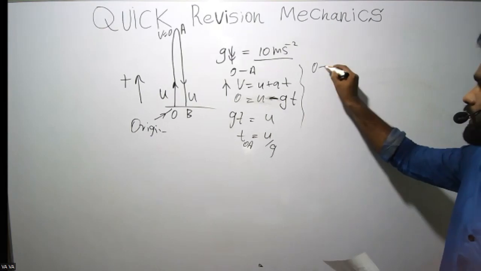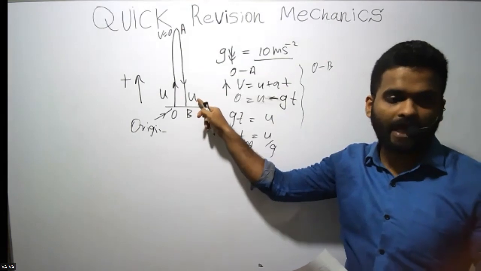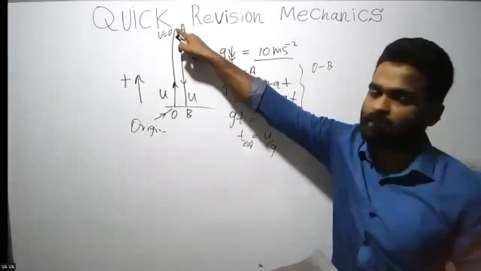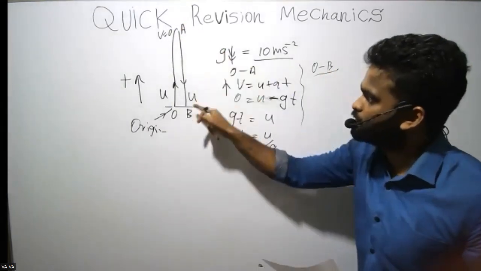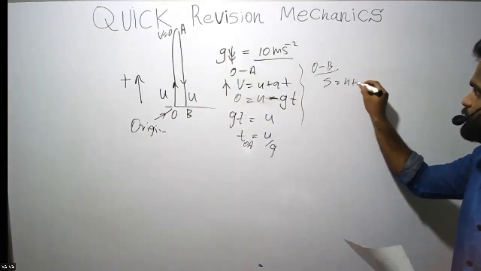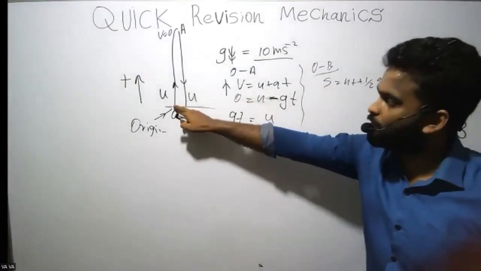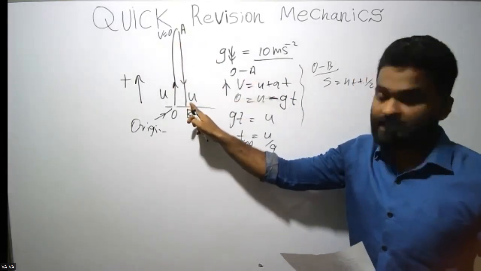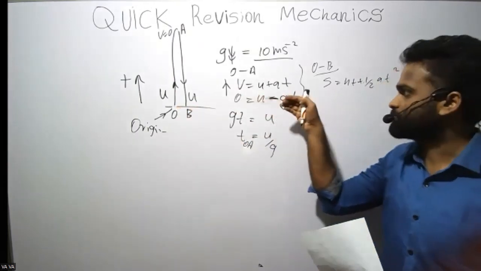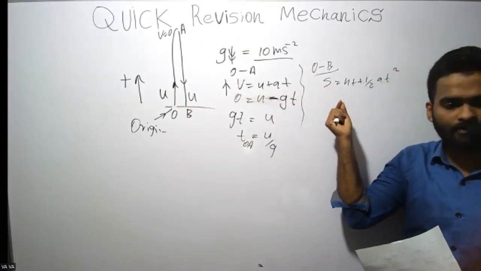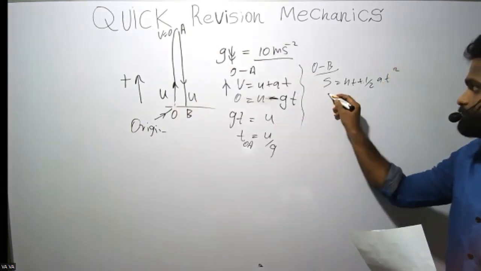Okay, then we need to find the time required from O to B. We call this the flying time as well, right? That is the total time that the object flies. When you need to find this, you normally apply the equation s equals ut plus half at squared, because when it goes up and comes back, displacement is zero. I'm trying to make terms zero as much as possible, that's why I applied this equation.